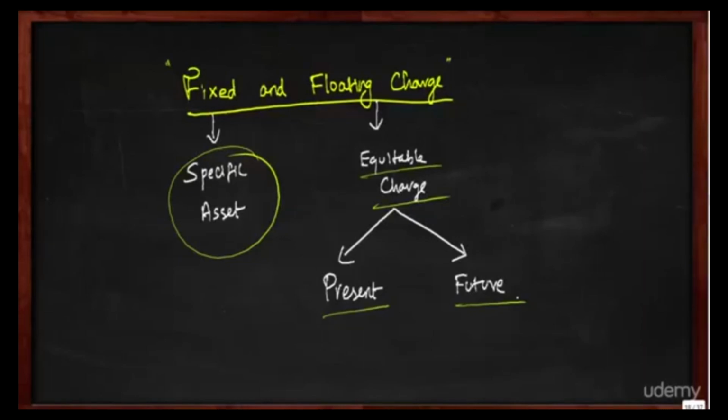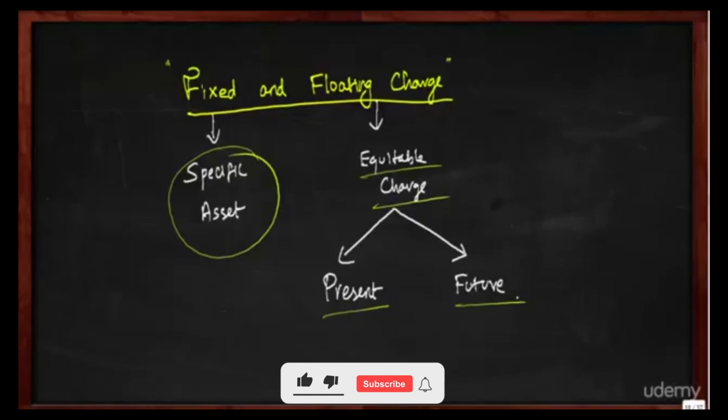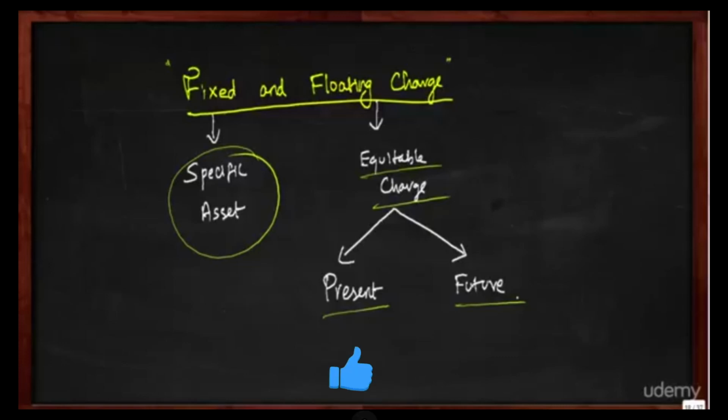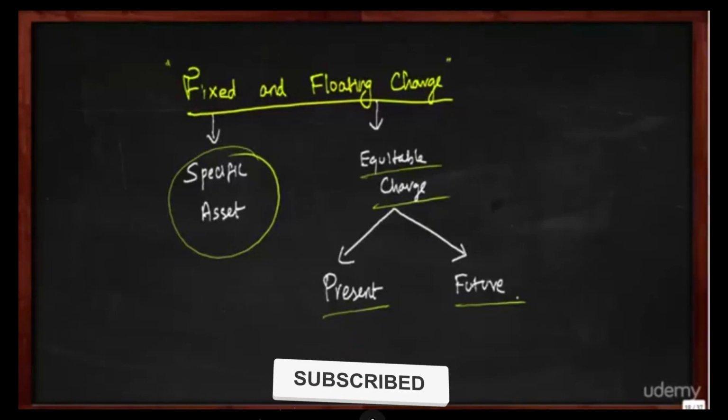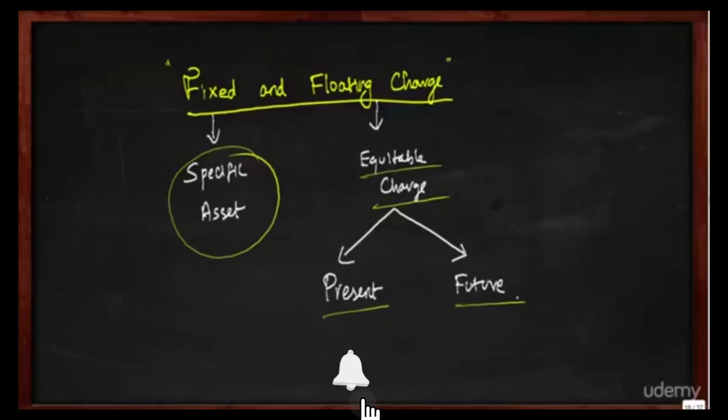Whereas in case of floating charge, it's only an equitable charge, that is both the present as well as the future. And the floating charge will become fixed when the borrower is not in a position to pay, so that the bank takes up the enforcement. When the bank takes up the enforcement of securities, the floating charge would become a fixed charge.